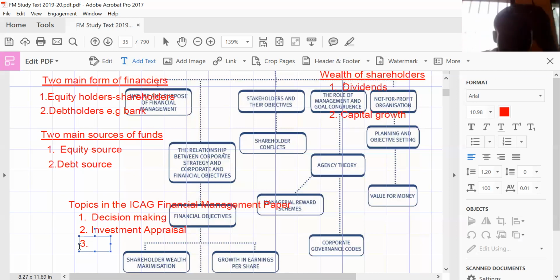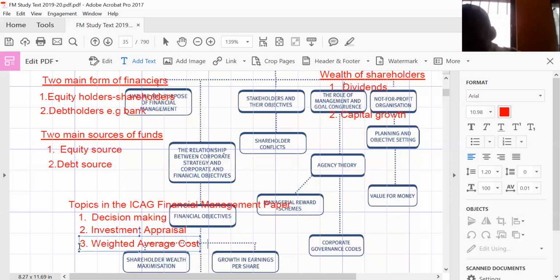We will now move to talk about issues of WACC, weighted average cost of capital. Weighted average cost of capital, notably called by students WACC.